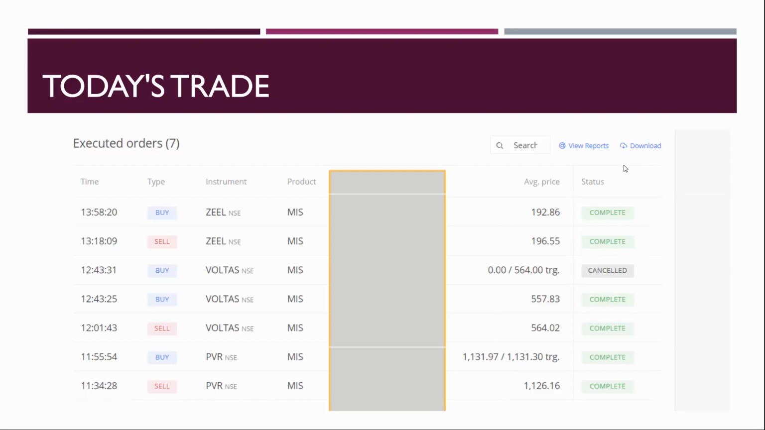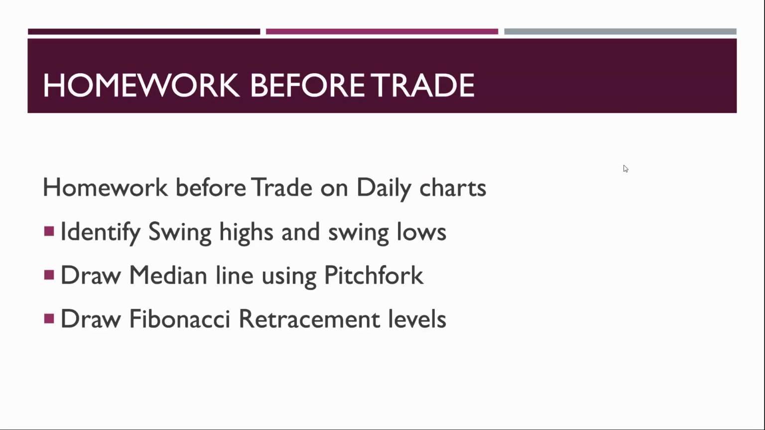After Voltas we entered Zee Entertainment. We sold it at 196.55 and we bought it at 192.86. We'll explain all these three trades also. Homework, which I normally already told you before trade: identify swing highs and lows in the chart, draw median lines using those swing highs and swing lows, and also draw Fibonacci retracement and keep them in your chart permanently.